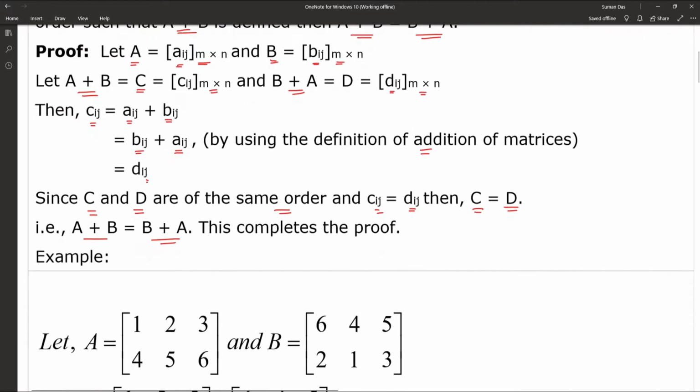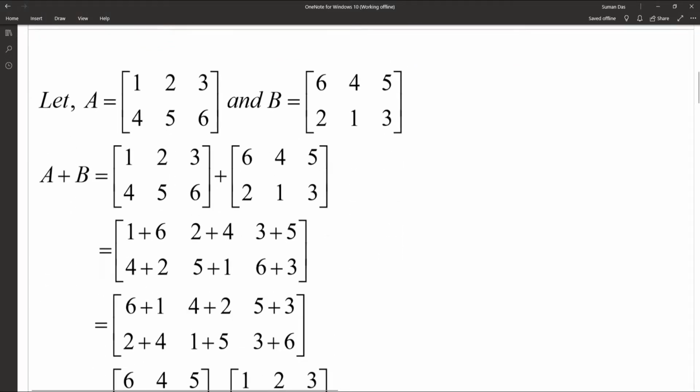Let us check the commutative law with an example. Let the matrix A be, row-wise, 1 2 3 and 4 5 6. That means the order is 2 cross 3, and B is 6 4 5 and 2 1 3, which is the same order. So A plus B is possible, and A plus B is equal to 1 plus 6, 2 plus 4, 3 plus 5, 4 plus 2, 5 plus 1, and 6 plus 3.